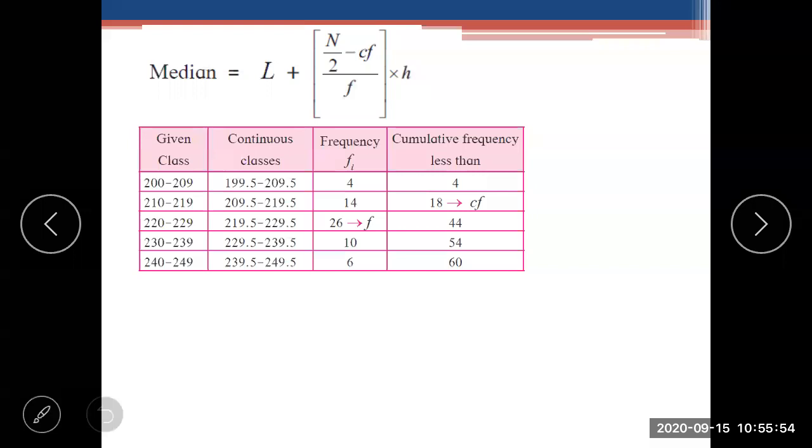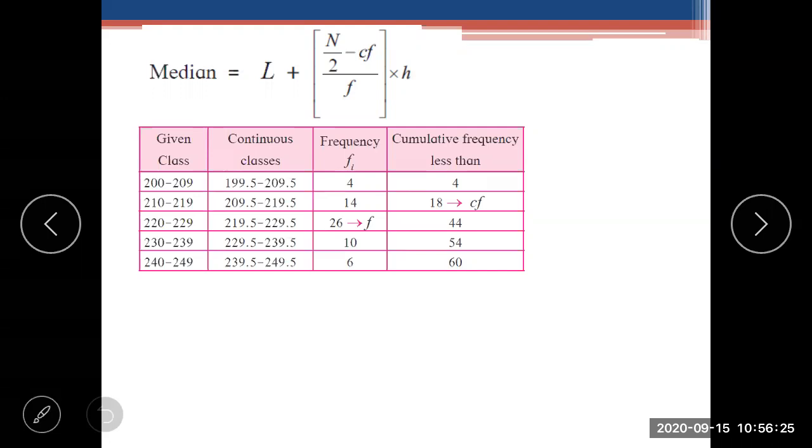So given classes, suppose the classes are 200 to 209, 210 to 219, and so on. Here the class is not continuous, so we have to make a continuous class. Now the frequency is given. In the median, if the class is not continuous, we have to make a continuous class.